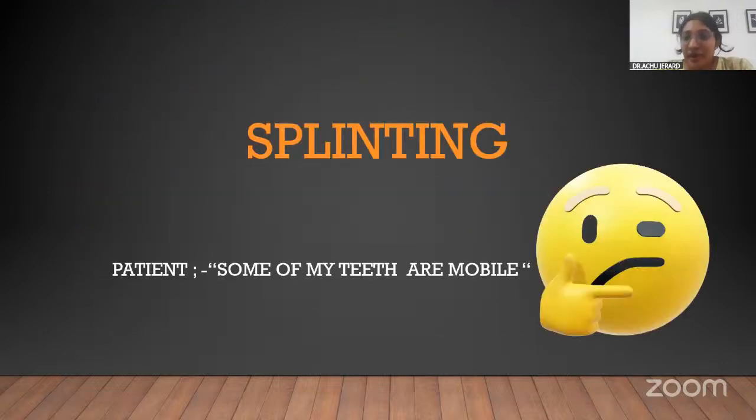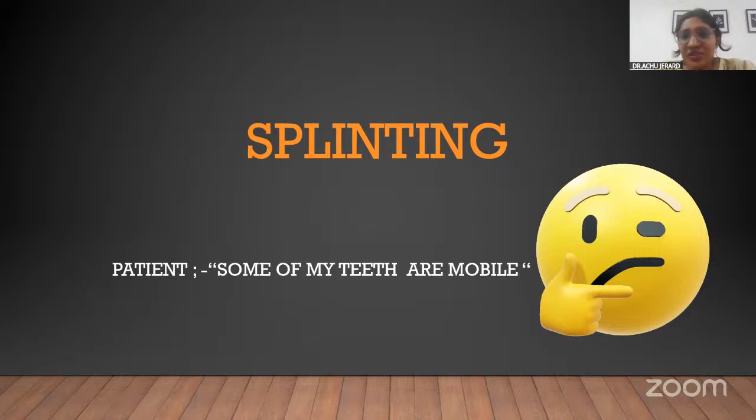So with that, our first topic, that is NUG, is over. As I've told you, this is a very small topic, easy to be read, understood and recollected. So I hope you all have got an idea about the same and what questions can be asked from that particular portion. Now our second topic of discussion is splinting.